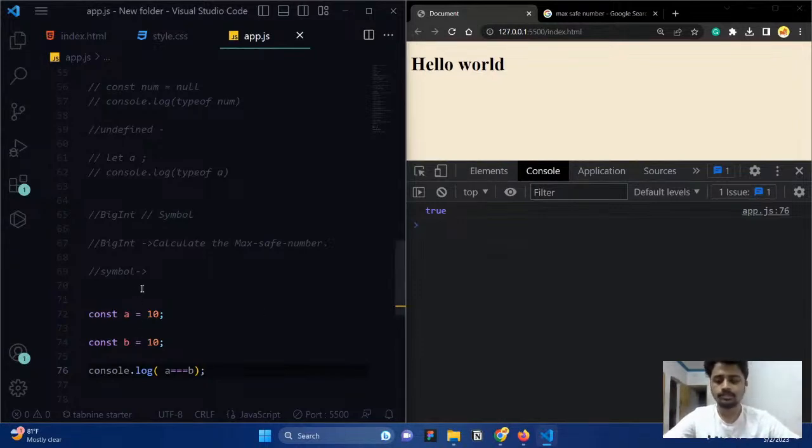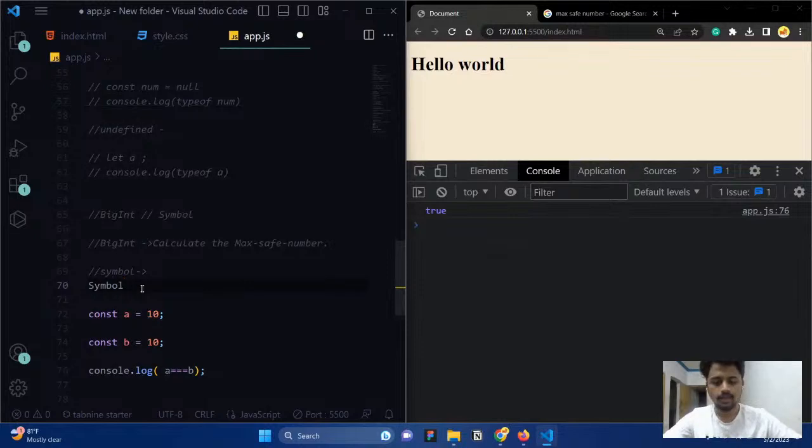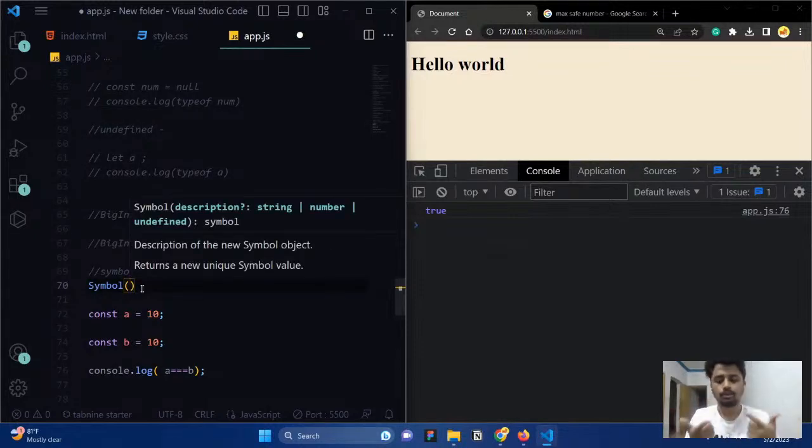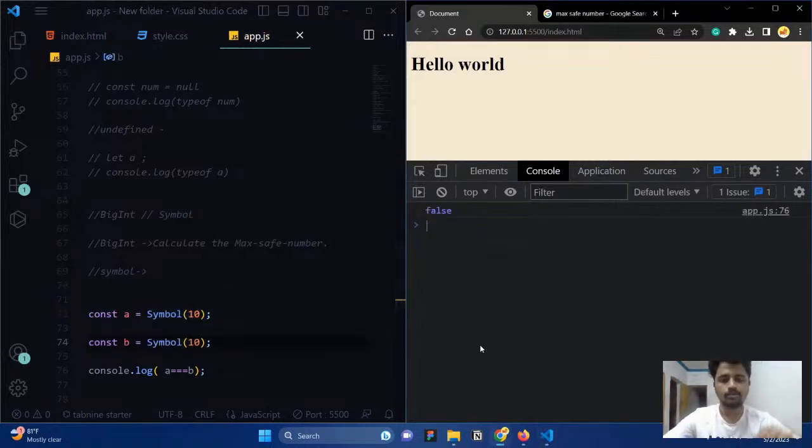But what is a symbol? You just call Symbol, and whatever unique value you want to give, you can give it. You can see what the description of Symbol says: returns a new unique symbol value. So if I copy it, paste it here, and put 10 here, and do the same thing here, both are the same, right? But it is going to give me false.